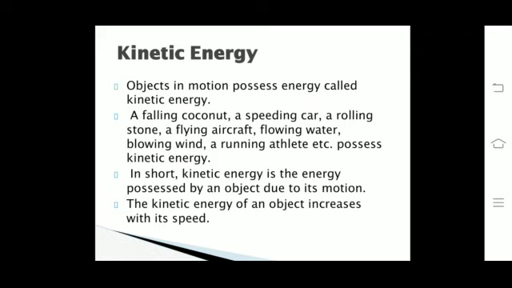In short, kinetic energy is the energy possessed by an object due to its motion. As the speed of an object increases, its kinetic energy also increases.